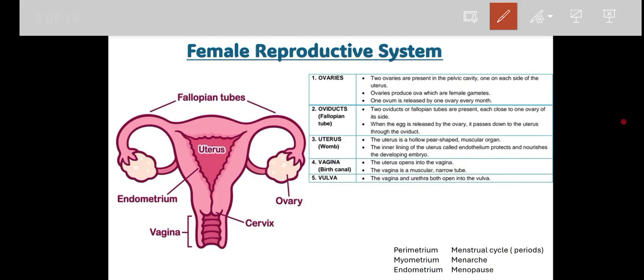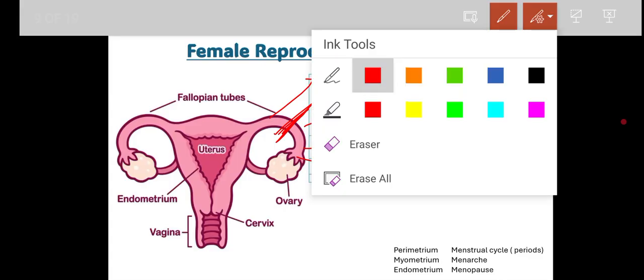Correct? Apart from this, the ovary is connected with finger-like projections. You can see from this part to this part, it is called the fallopian tube or oviduct. Remember one thing: if you differentiate these parts, this will be the fimbriae, this will be the infundibulum, this will be the ampulla, and this will be the isthmus, right? This area is called the isthmic-ampullary junction, where fertilization takes place.